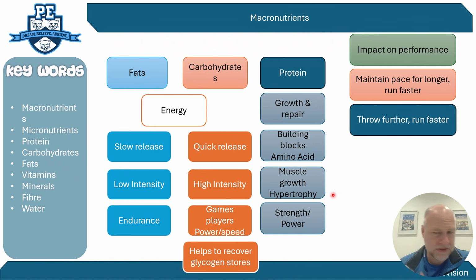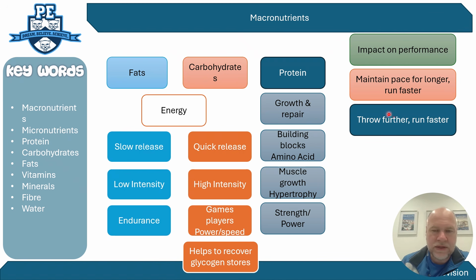And why do we need bigger muscles? Well, it gives us more strength and more power, so you need to apply that to the sport. So if you look at the impact on performance, when we're talking about protein, if we're trying to get bigger muscles, it means we can throw the object further, so throw the discus further, throw the javelin further, or run faster. A 100-meter sprinter outrunning their opponents, could be someone jumping higher.